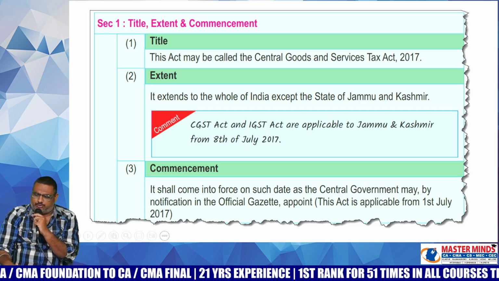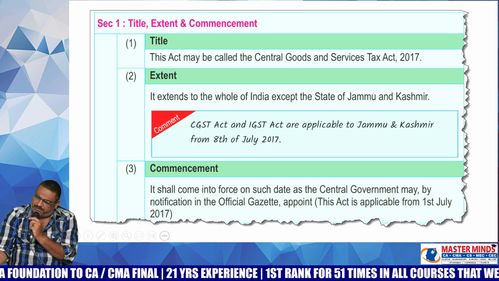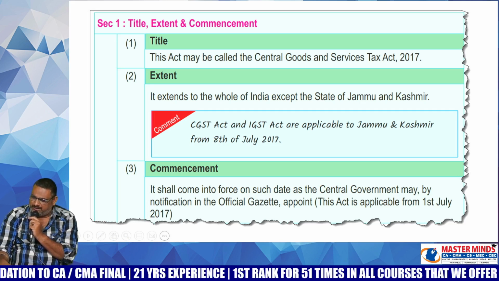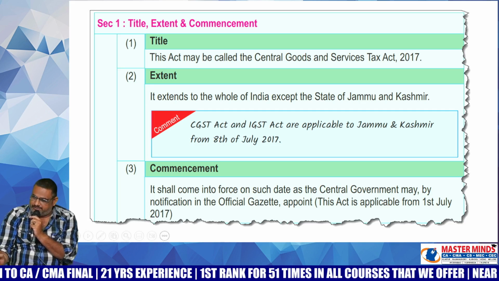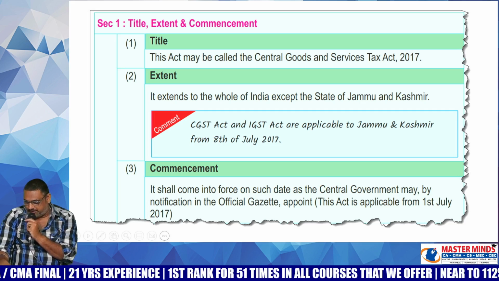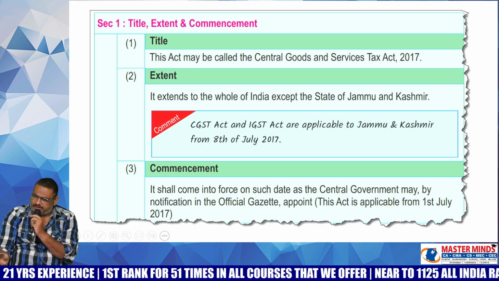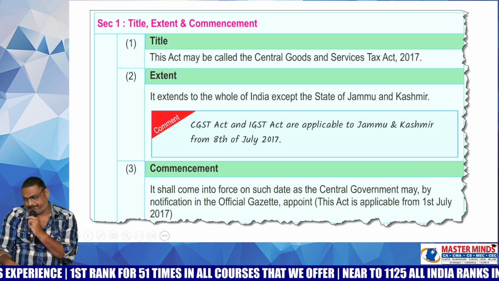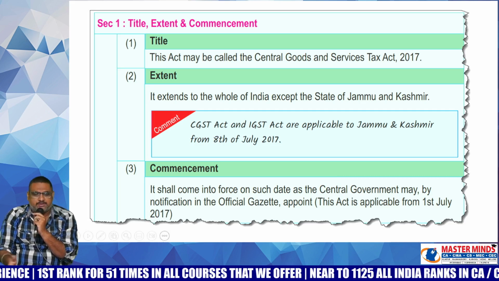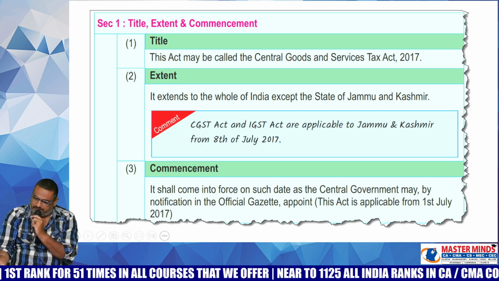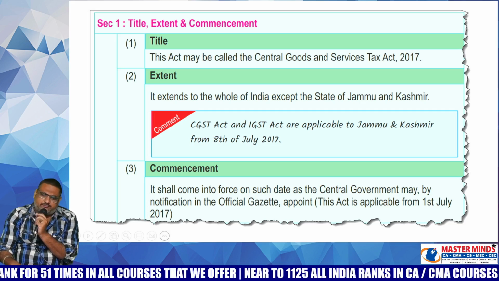In any act, whatever the act it is, it may be your income tax or it may be your company law, in section 1, it always deals with title, extent and scope. Title means name of the act. What is the name of the act? CGST Act 2017. And next one is commencement.